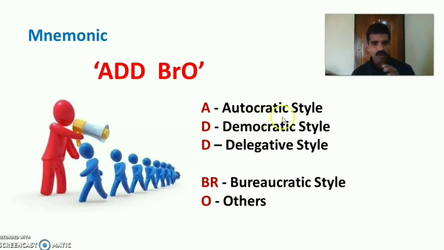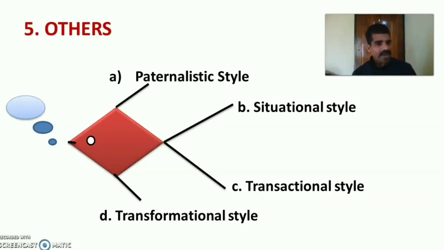A stands for Autocratic Style. D stands for Democratic Style. Then second D stands for Delegative Style. And BR together stands for Bureaucratic Style. And O stands for others. So others include Paternalistic Style, Situational Style, Transactional Style and Transformational Style. So these are the 8 different leadership styles I am going to discuss in this video.